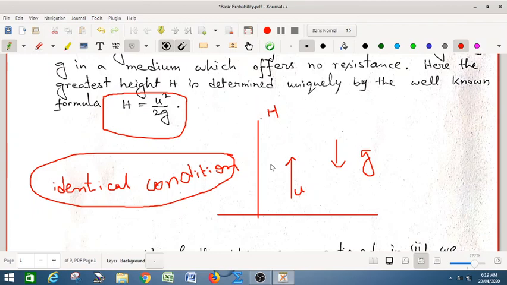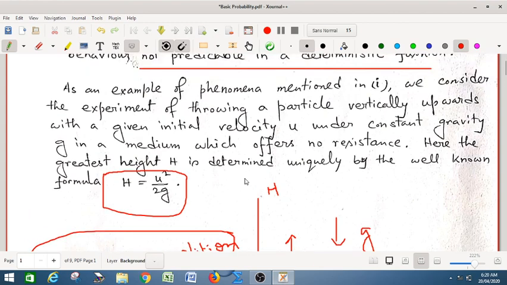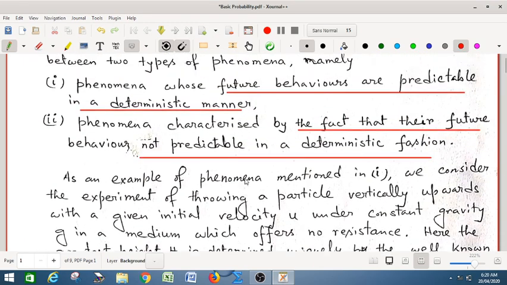Thus, in practice, the truth of the statement that the greatest height is the same in every performance of the experiment under identical conditions can be verified only in the above approximate sense, and in this sense we can state that identical values of u under identical given conditions yield identical values of greatest height. This is true for every such experiment. So in this phenomena, the future behaviors are predictable in a deterministic manner.